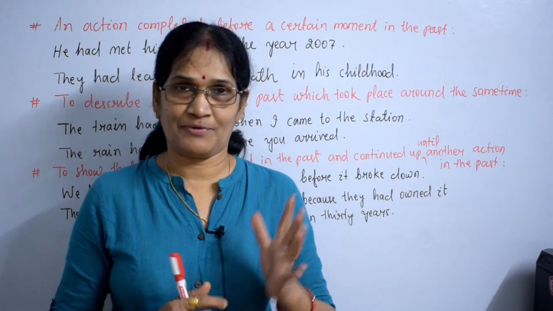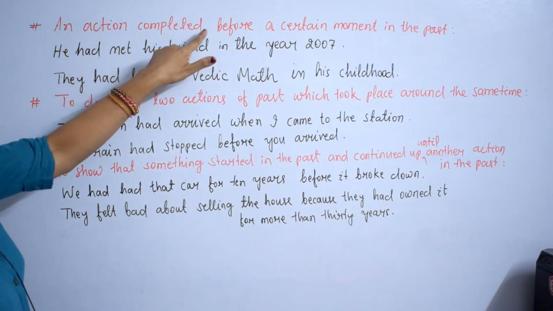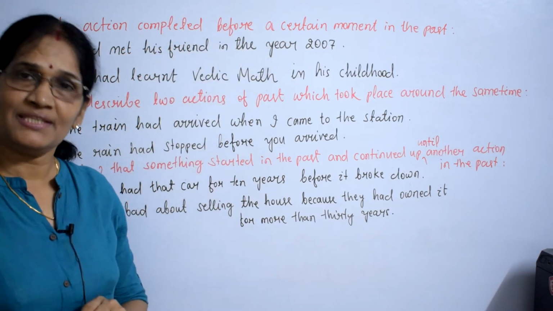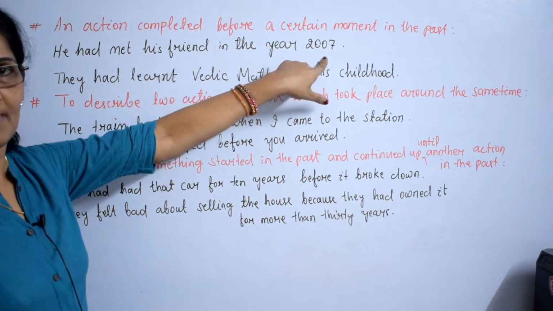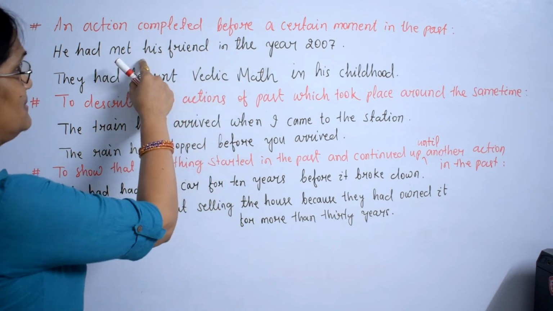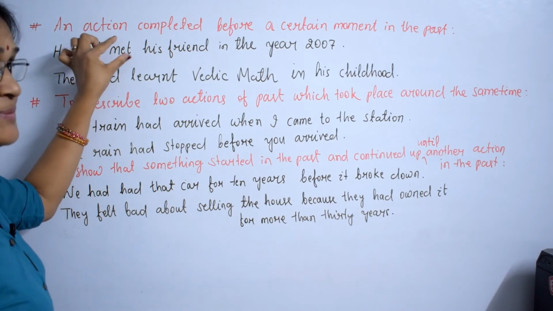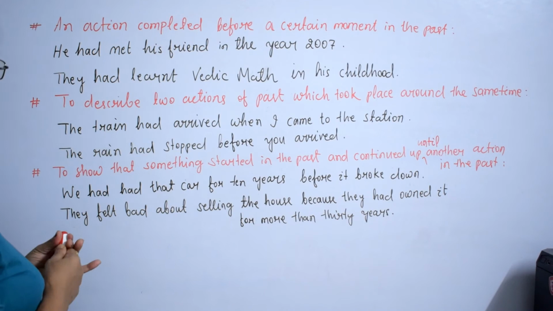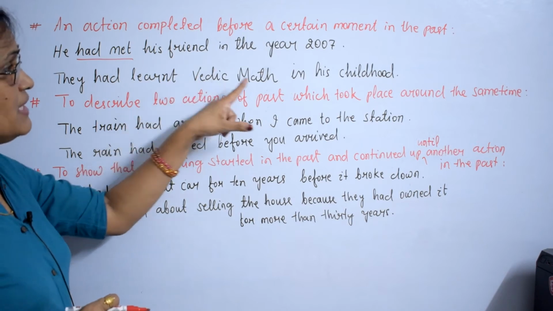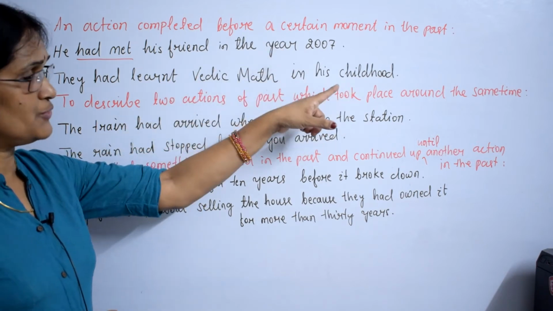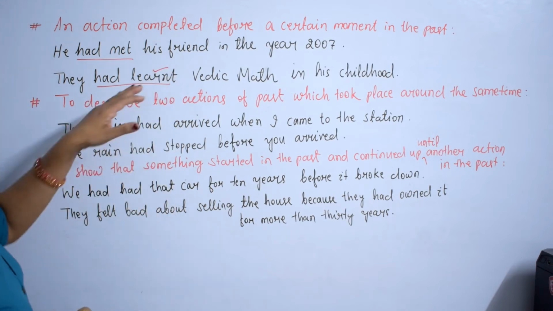Let's learn where you use past perfect. We use past perfect when an action is completed before a certain moment in the past. He had met his friend in the year 2007. Okay, in the past it happened. An action completed. That means which is the action? Action is meeting someone. Completed. So this is expressed in past perfect. They had learnt Vedic math in their childhood. Which action completed here? Had learnt. Learning completed.